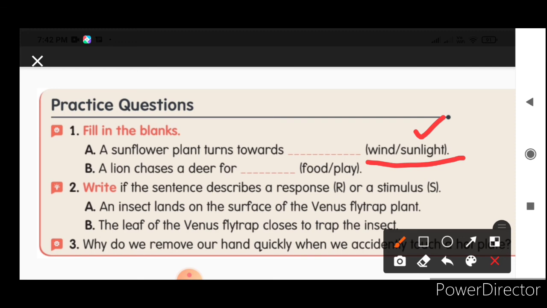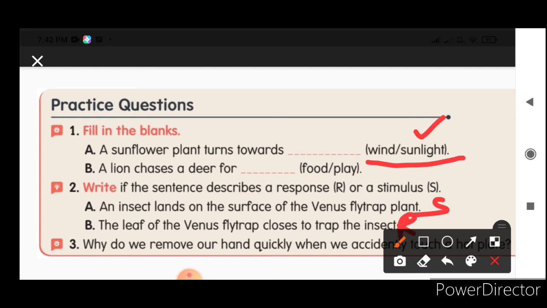Write whether the sentence describes a response or the stimulus. You need to find out if this sentence shows a response or a stimulus. An insect lands on the surface of the Venus flytrap. Is it a response or the stimulus? It's the stimulus. Moving towards the leaf is the stimulus. The leaf of the Venus flytrap closes. Closing is the response. So you find out, and write in a complete sentence.